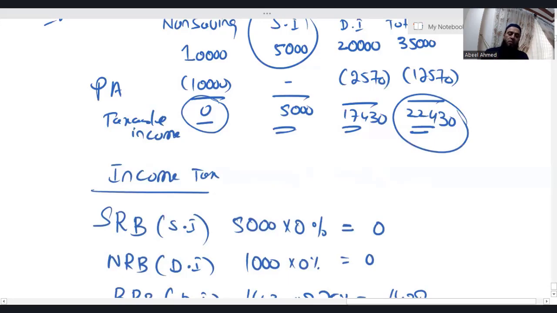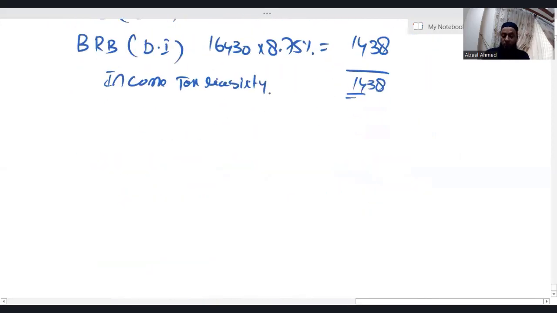Now listen, if someone has not changed the sequence in this question, let's see what the income tax payable would be. If I do not use the not-so-common allocation of personal allowance and follow the common personal allowance allocation, what would the income tax liability be? For the sake of clarity I'm doing this, but in the exam, whenever you come across a scenario where the entire saving income falls in the starting rate band, go for the personal allowance allocation that is not so common.